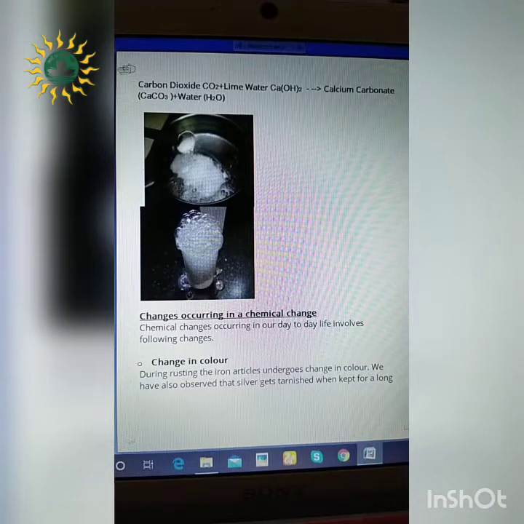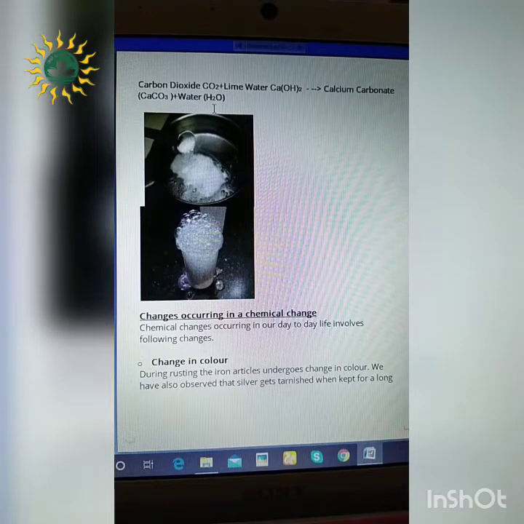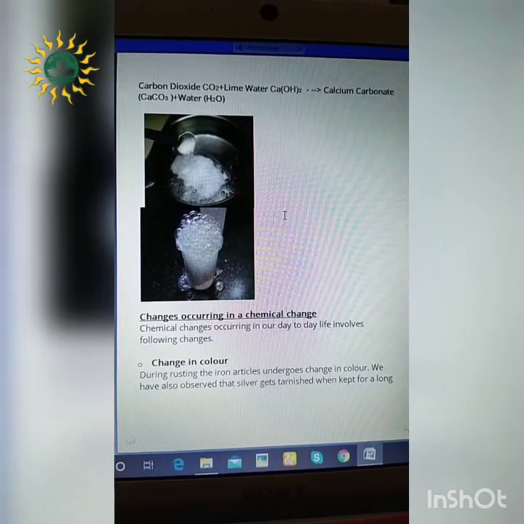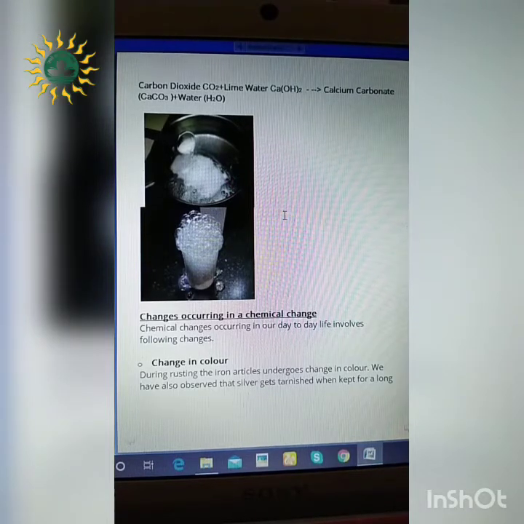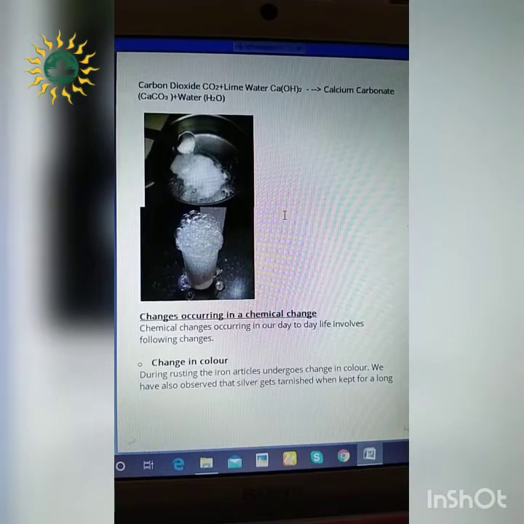So this calcium carbonate which is formed provides a milky appearance. So we can say that whenever carbon dioxide is mixed with lime water, it turns the lime water milky. So this is again a chemical change, because this change is irreversible and we cannot get back the original substance.